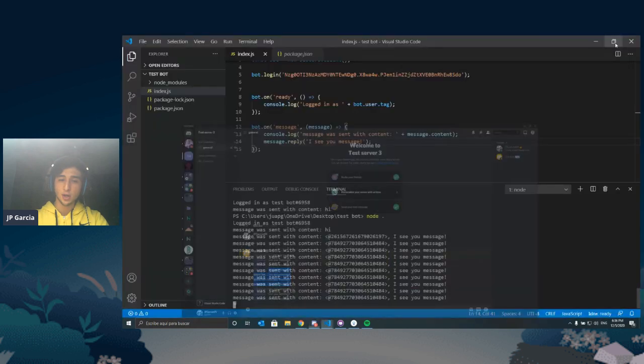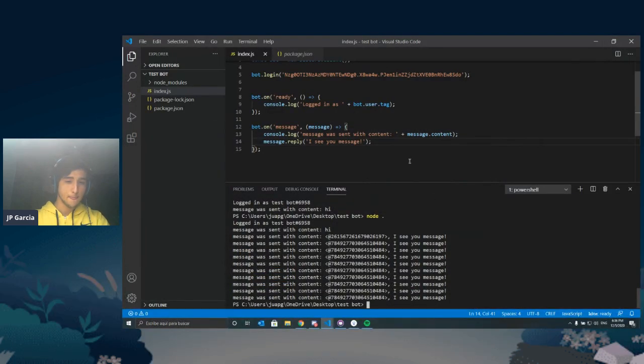Who could tell me what's going on here? Someone on Discord tell me why it's sending it over and over again. The bot is replying to itself. That's right. We said as soon as any message is received, just reply to it. So it's going to reply once, and it's going to see that message, and reply to that one, and then boom, boom, boom, it's going to be an infinite loop. So hopefully you were able to close the Node application a little bit after, so that your computer doesn't go burning. But that's really cool. Now, Tony brings up an excellent point. That's something that we're going to be doing now, and that is making sure that that doesn't happen.